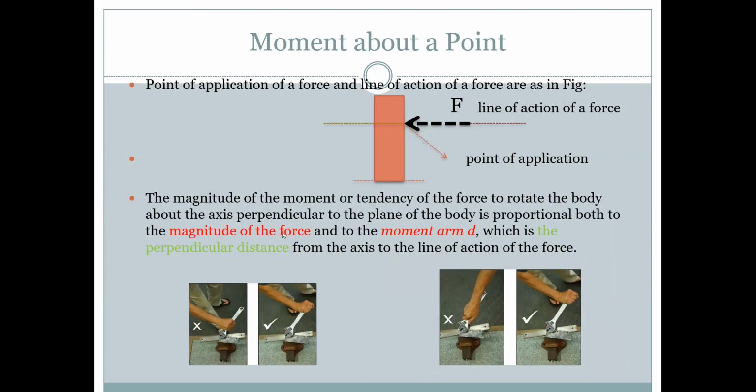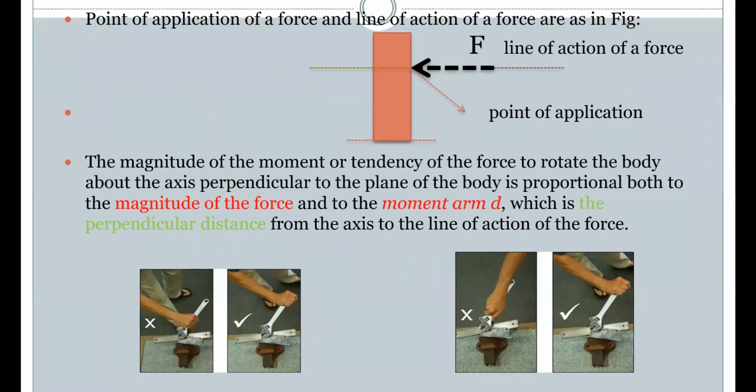As we see, the point of application of a force and the line of application of force are as shown in this diagram. In the first diagram, if we hold it at this point, we are not able to move it as quickly and efficiently.